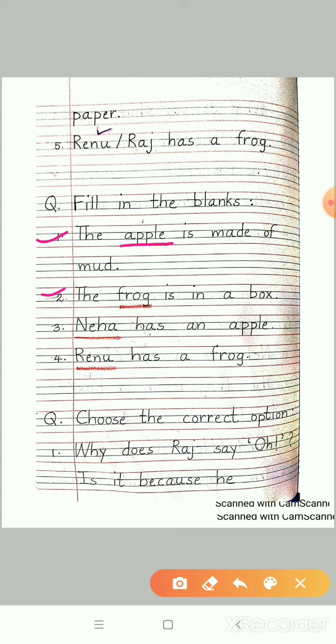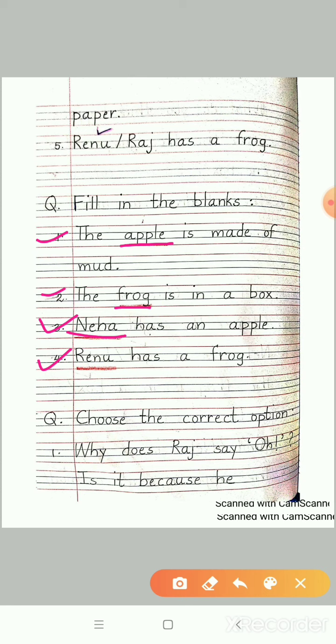I repeat, the frog is in a box. Please underline the word frog. Let's move on to the next question. Question number 3. Neha has an apple. Please underline the word Neha. Let's move on to question number 4.